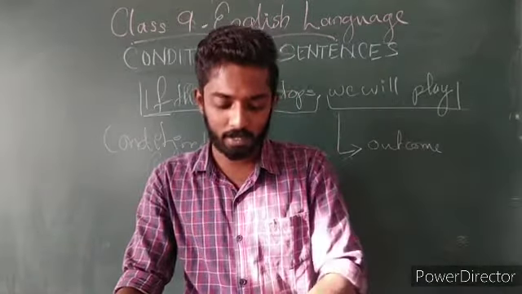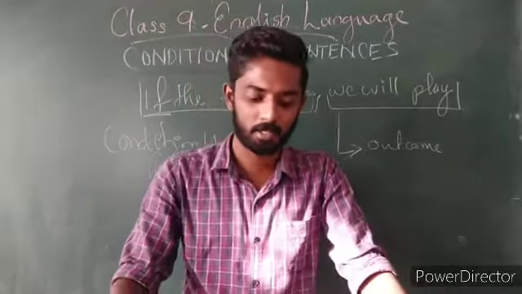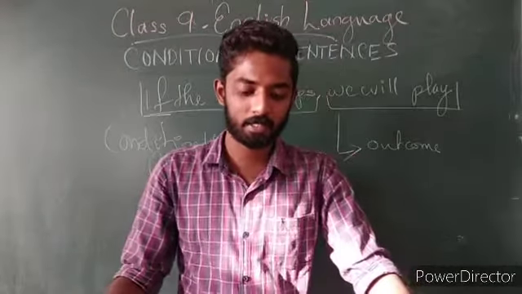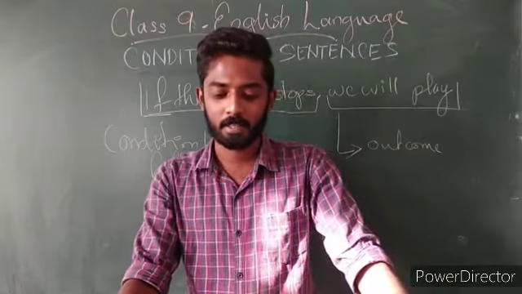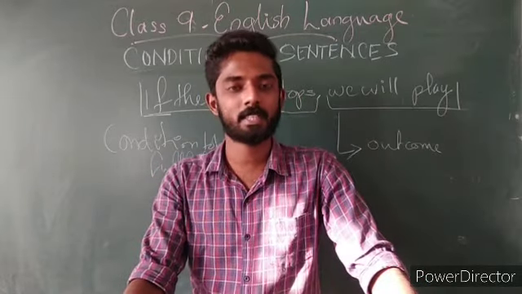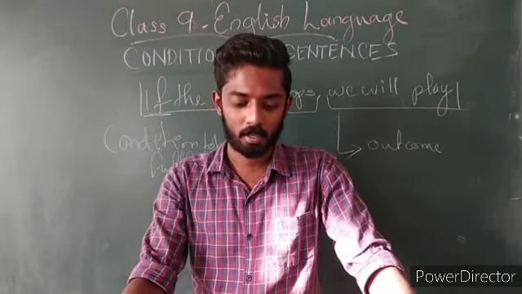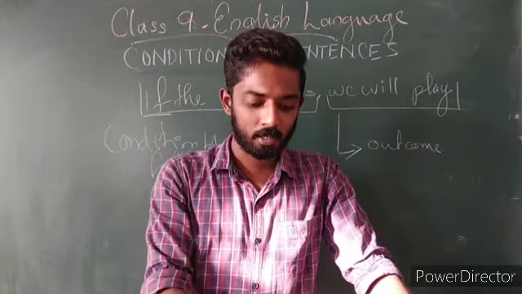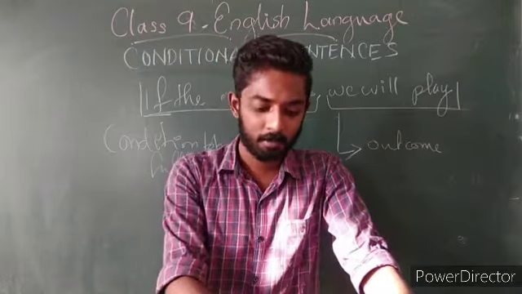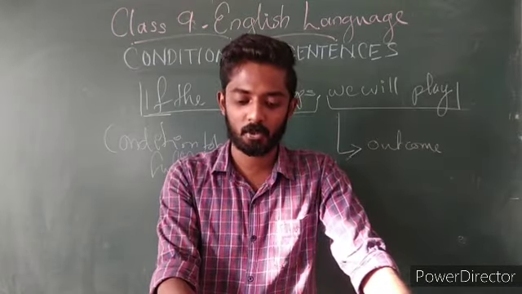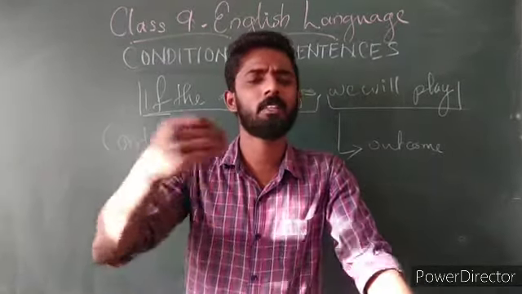See page number 181. In your textbook there is a format which is given. For example, if it is simple present, if it rains, it will stay with us. And the present continuous, if it is raining, will be used. Present perfect, if she has already left, and so on. So see the changes which are there.